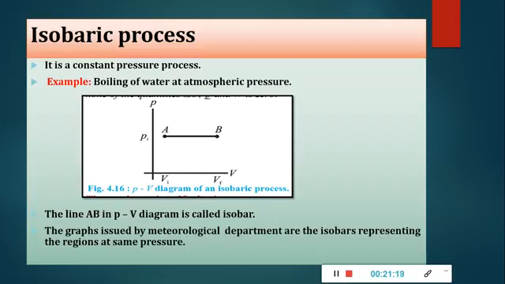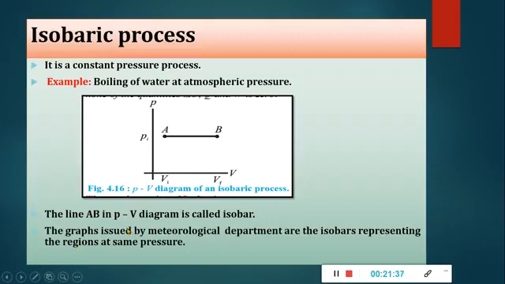So we can say that here the equation is Q equals delta U plus W. Work is done, since the volume changes during the process. Now, in the PV diagram, an isobaric process is called an isobar.